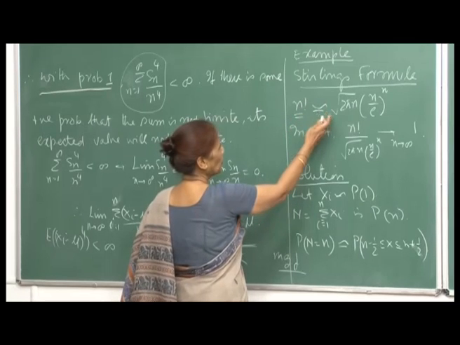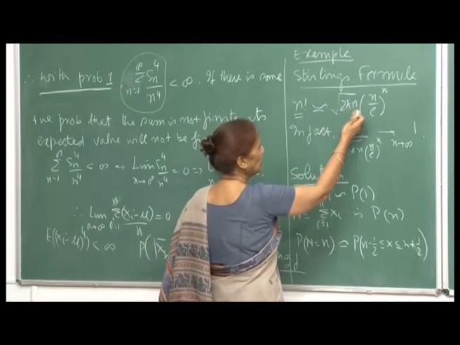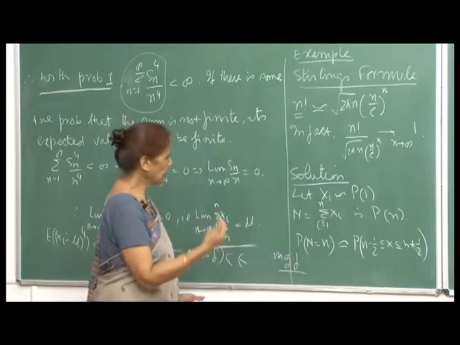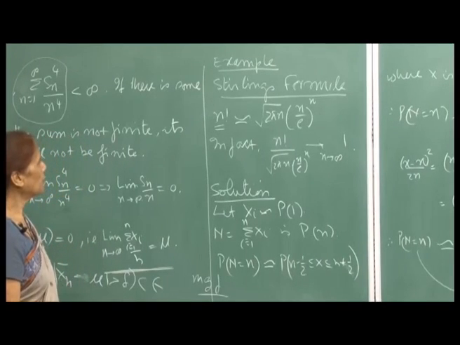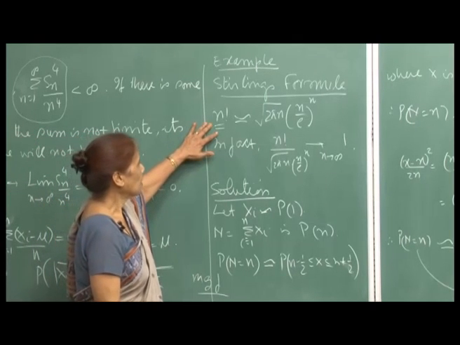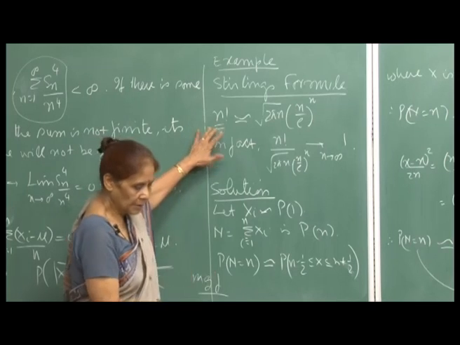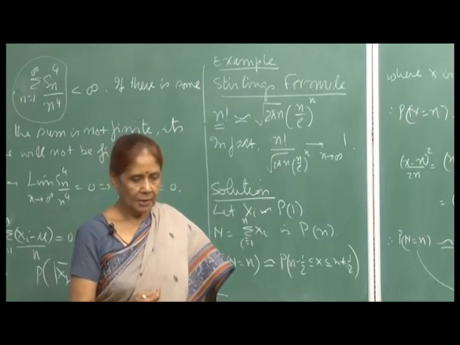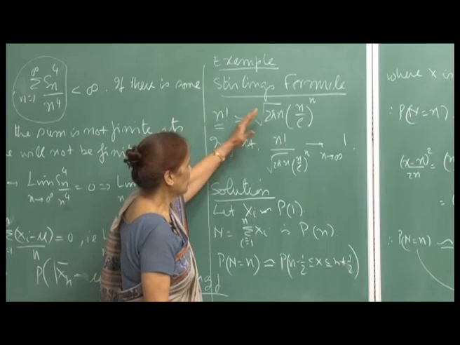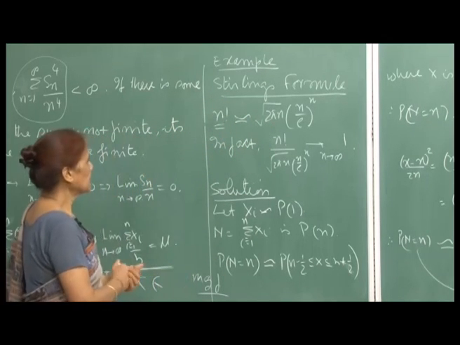all of you know that n factorial can be approximated by under root of 2 pi n into n by e raised to n. So, many times this is a very useful way of approximating the factorials, right. And in many limiting situations, it is very helpful to be able to replace n factorial by this, and then you can get good results.